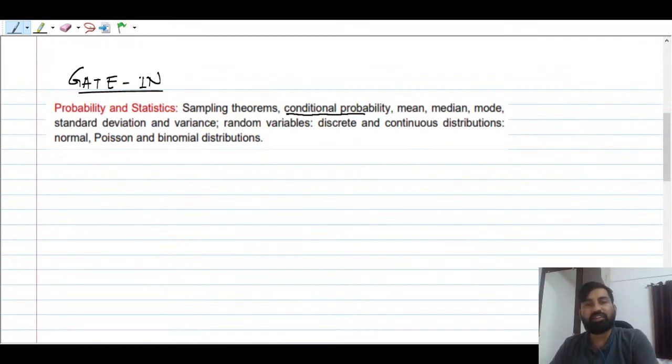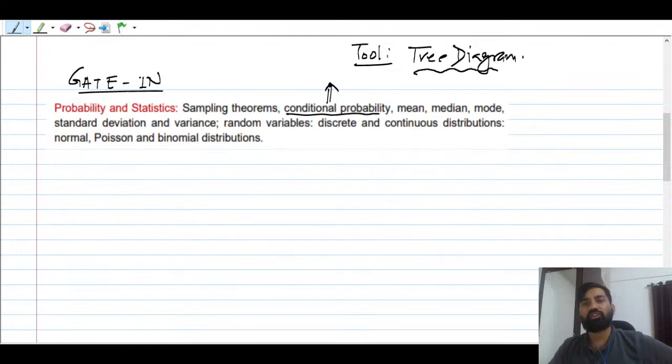We will see all these concepts, like conditional probabilities, with the help of one tool. In future I will introduce that tool, which is known as the tree diagram. If you are able to draw the tree diagram, and if you understand the divide and conquer rule, you can solve any question based on probability. Only two things you need. The very first tool is the divide and conquer rule.